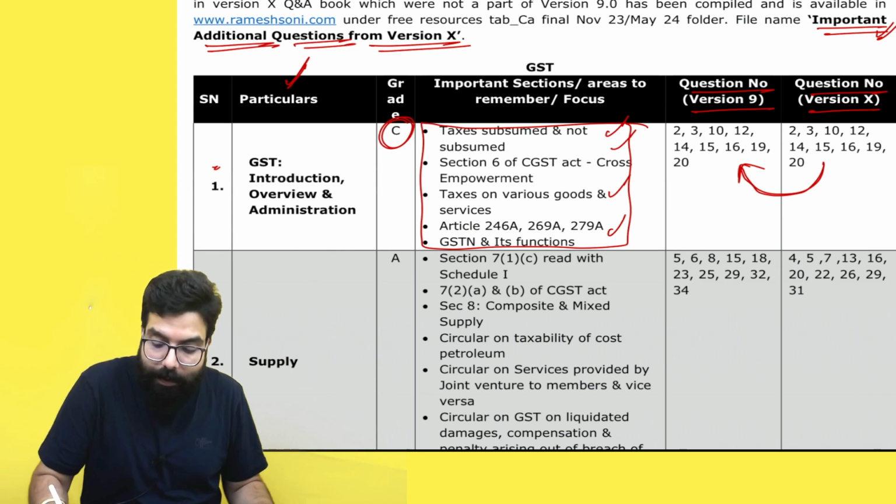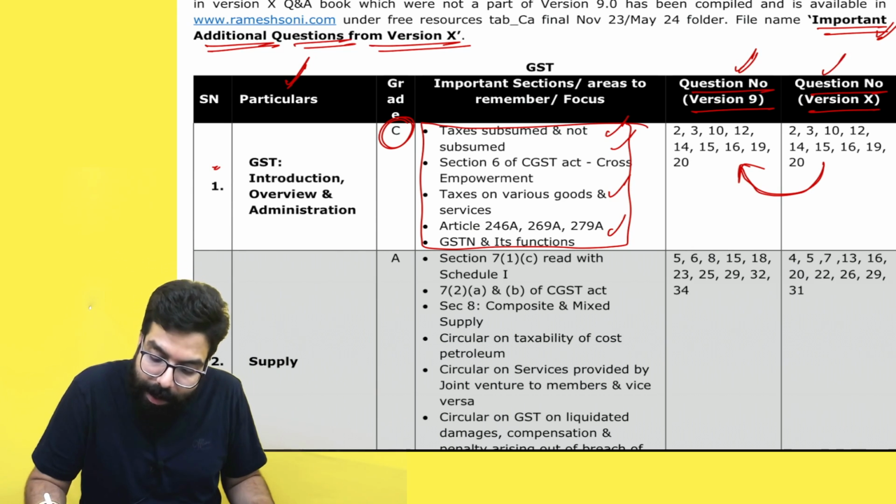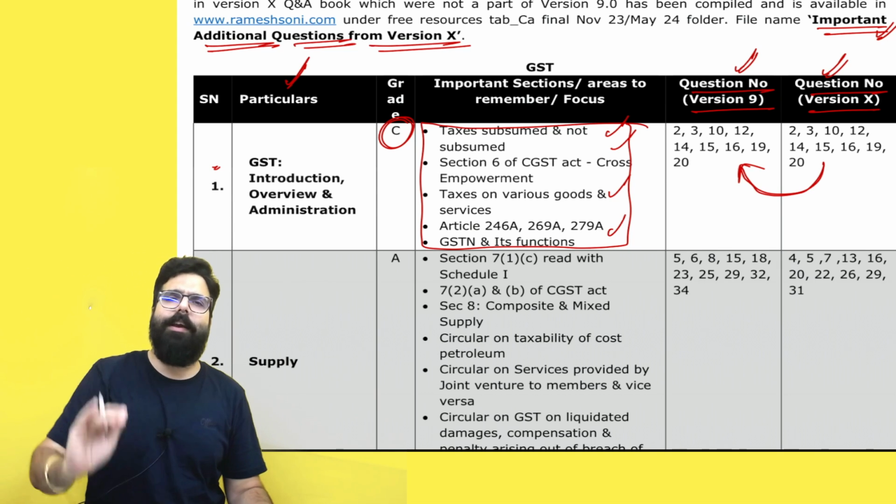Okay sir. Then I've gone ahead and told you the important question numbers also from version 9, and the corresponding questions from version 10 also I've told you. So who have version 9, they can also refer to this.